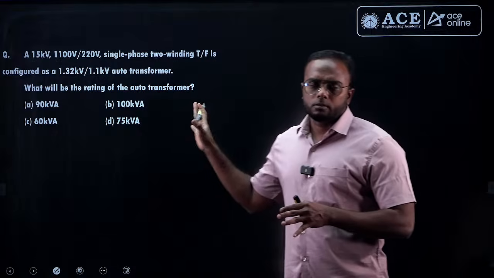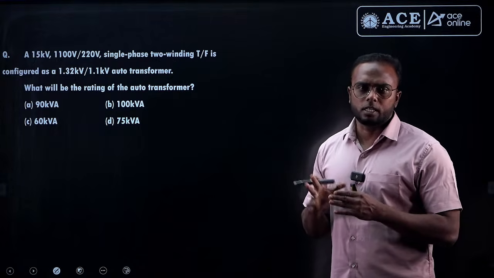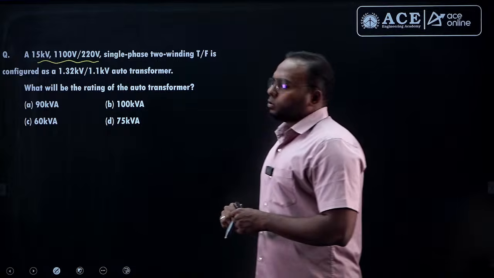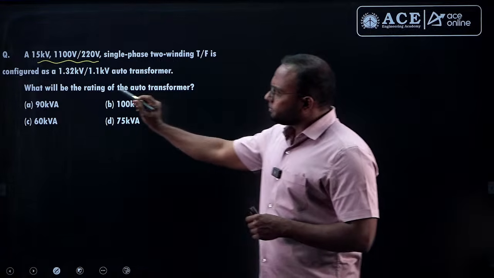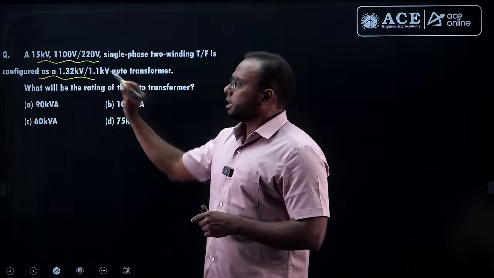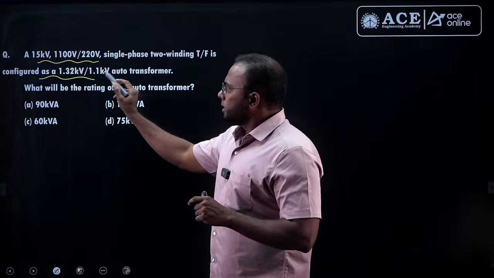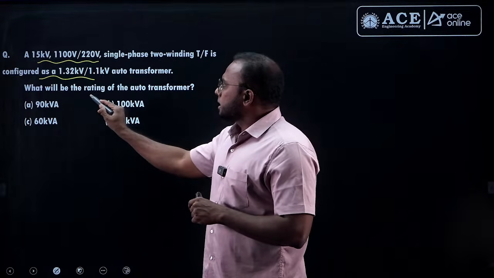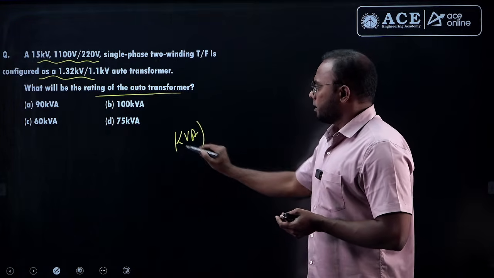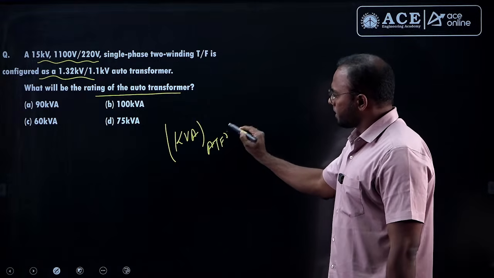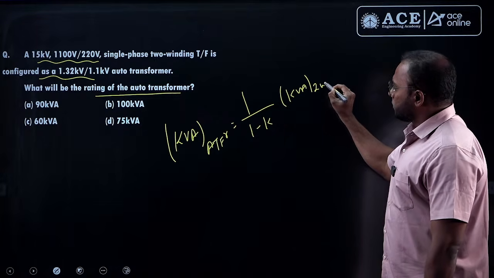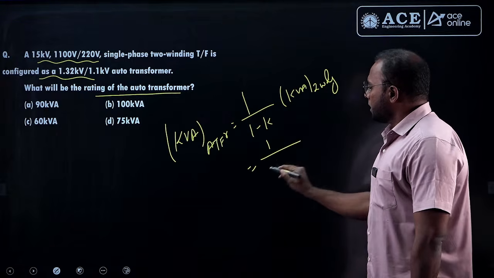This type of question we regularly get in GATE, mostly every year there will be one from auto transformer. See this: a 15 kVA 1100 by 220 volt single phase two winding transformer is configured as a 1320 volts by 1100 volts auto transformer. Then what is the kVA rating of the auto transformer? There is a direct formula available. What is that? kVA of auto transformer is equal to 1 by (1 minus k) into the kVA rating of the two winding transformer. Directly use this, 1 divided by 1 minus k.